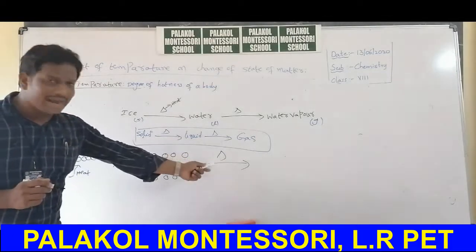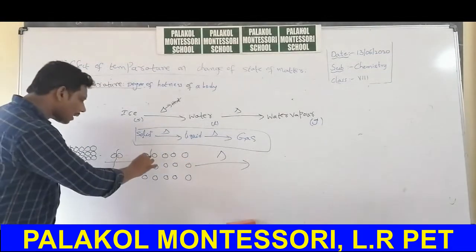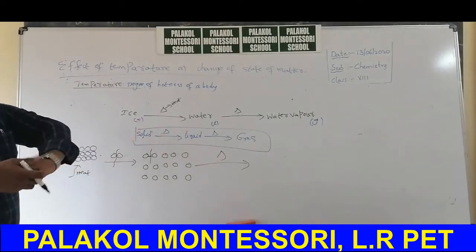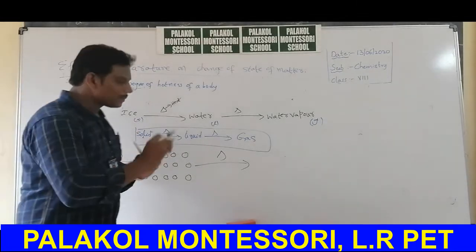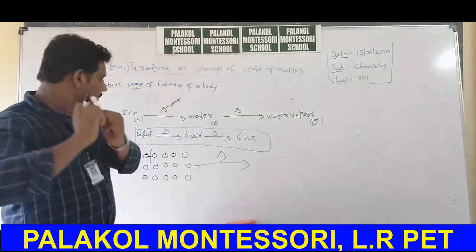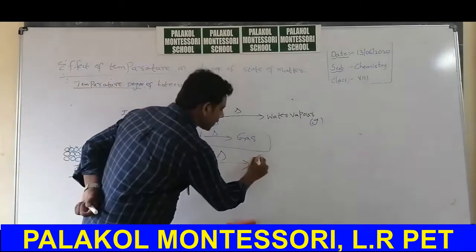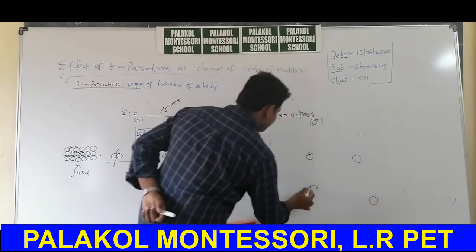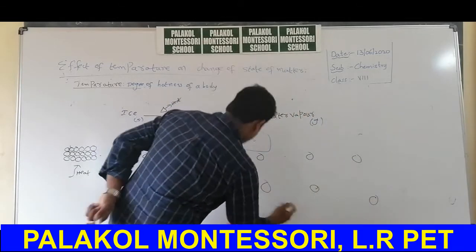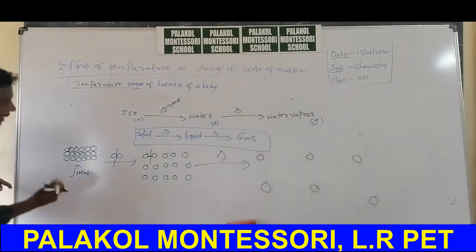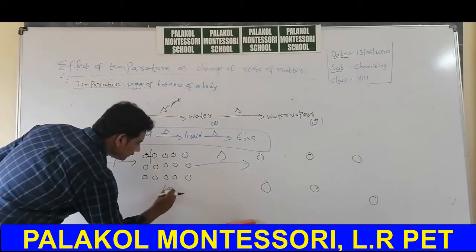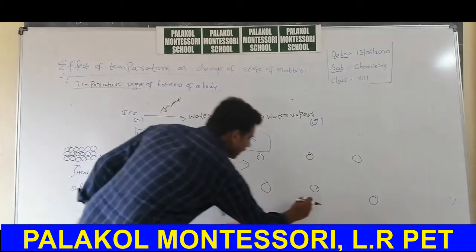When you heat again and again, finally the force of attraction totally collapses. So one gas molecule is here, another is here, another is here. This is solid, this is liquid, this is gas.